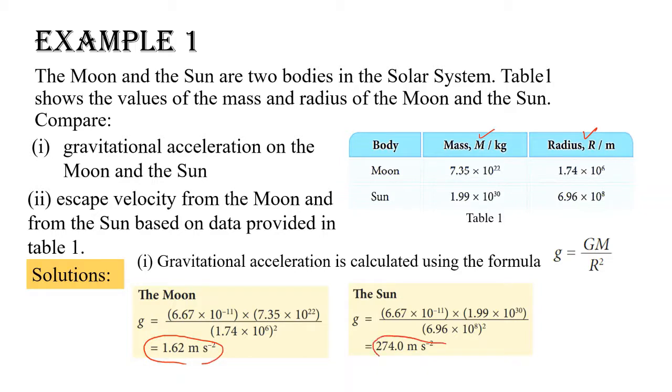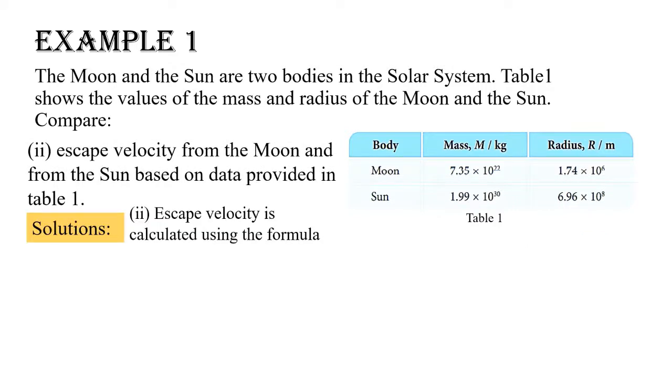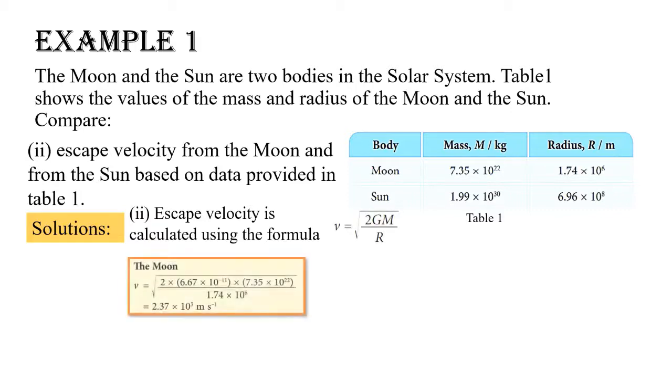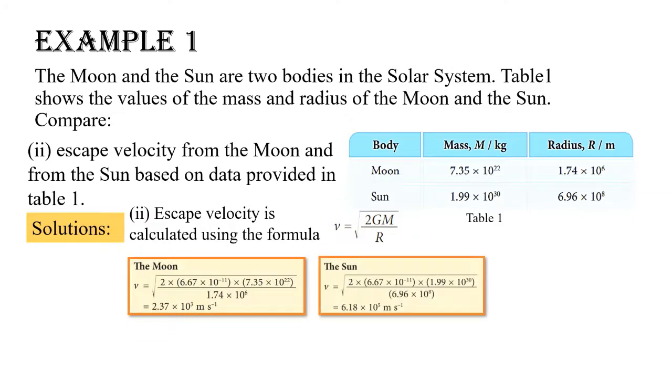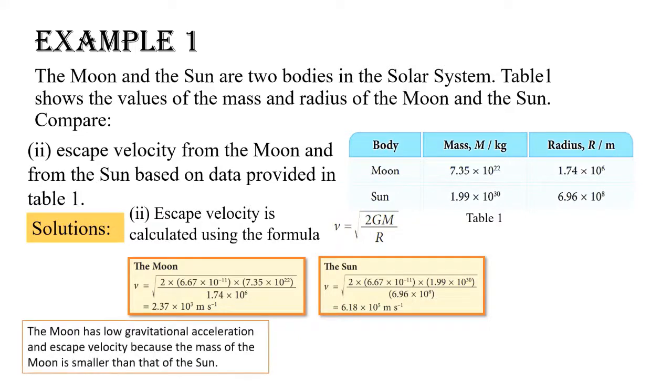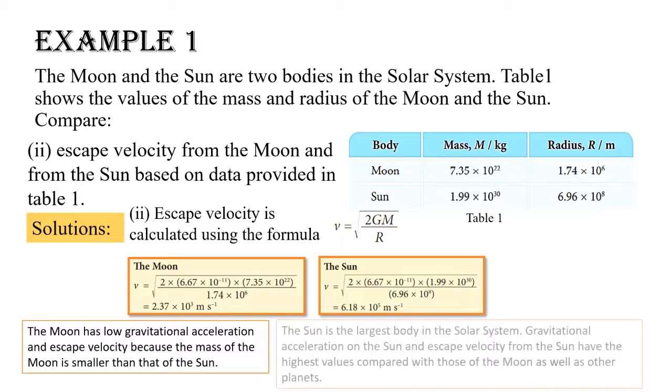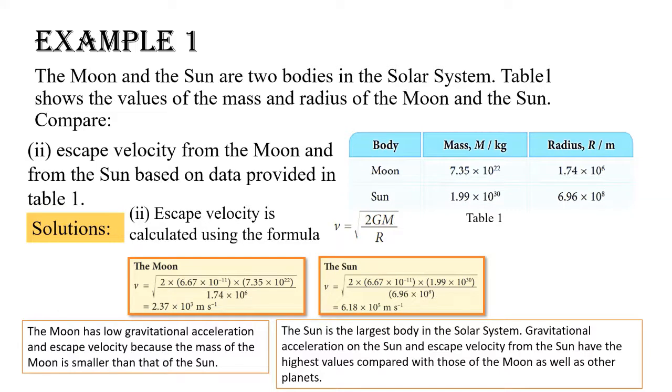To determine the escape velocity, the following formula is used. Substitute numerical values into the formula and perform the calculation. From the answer, we know that the Moon has low gravitational acceleration and escape velocity because the mass of the Moon is smaller than that of the Sun. The Sun is the largest body in the solar system. Gravitational acceleration on the Sun and escape velocity from the Sun have the highest values compared with those of the Moon as well as other planets.